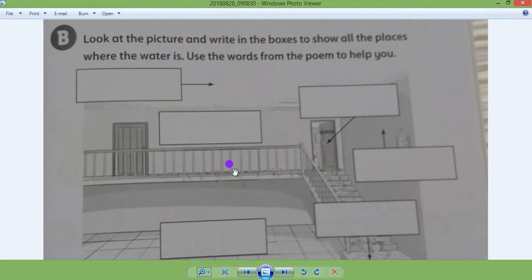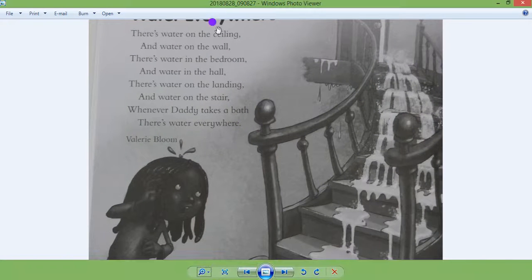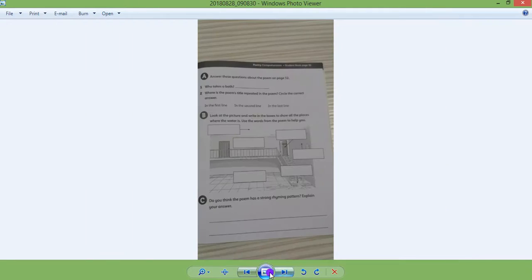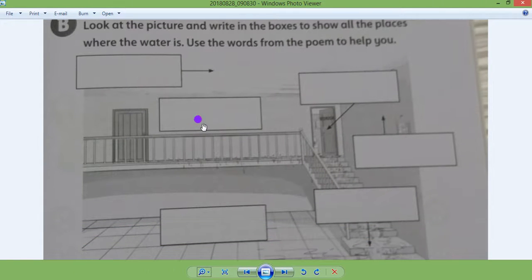Look at the picture and let's talk about it. What should this one be? The one over your head. It's a ceiling, right? So right here, ceiling. Guys, I have to keep jumping between these, but they're opened for you at the same time. So here is the word ceiling. Write the word ceiling over here. This one on the door is written bedroom. I'm sure that in your workbook you can see it clearly. So this one is bedroom.